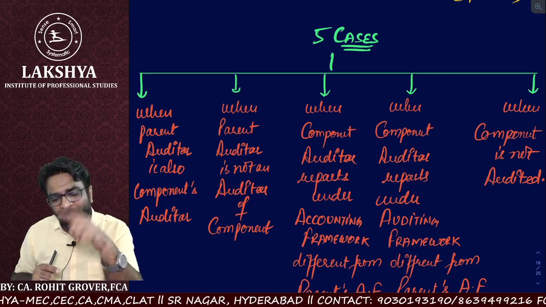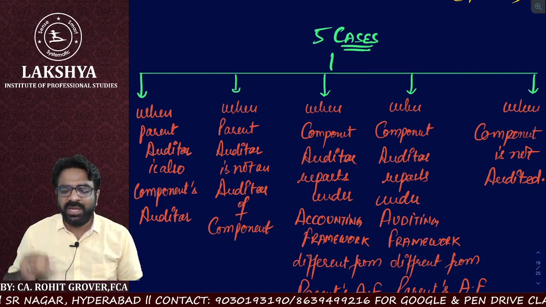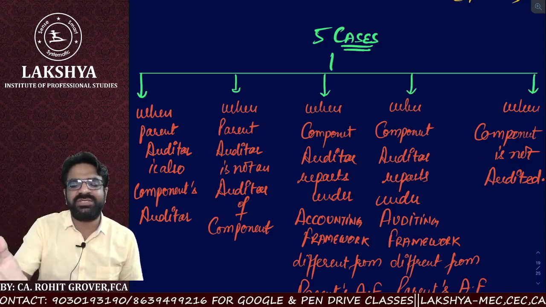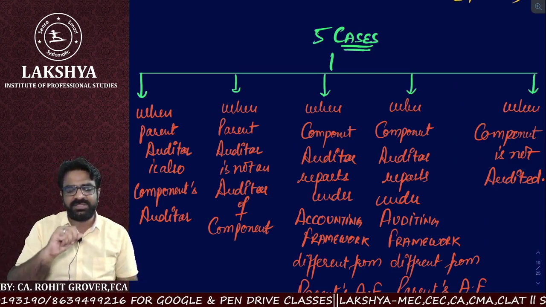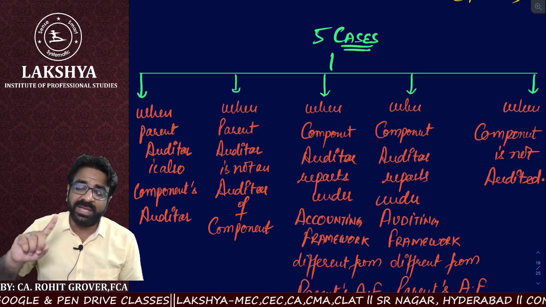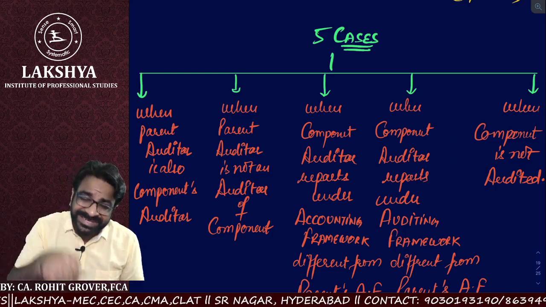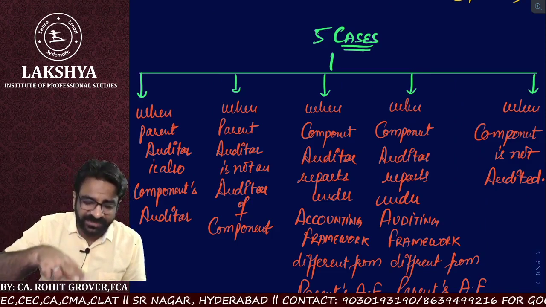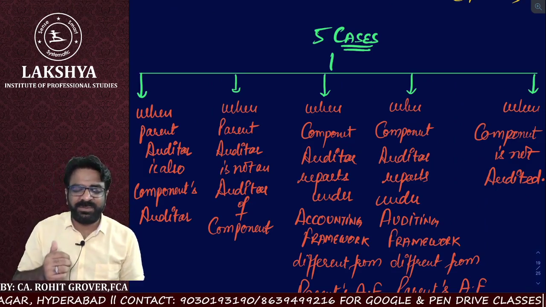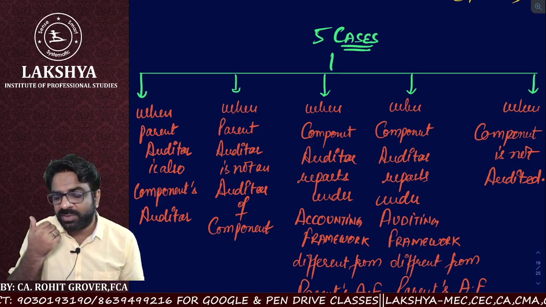Now, what if the component's accounting framework is different from the parent's accounting framework? We all know that the component has to change as per the parent. But there are two possibilities. If the component auditor is unfamiliar with the accounting framework of the parent, then it is the parent's responsibility to convert the component's financials as per the accounting framework of the parent, and consolidation adjustments will be done later on, and the auditor will apply his audit procedures to check whether those particular consolidation adjustments are correct.